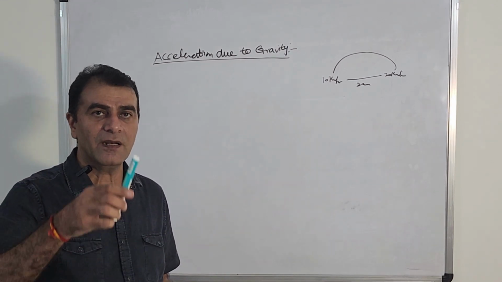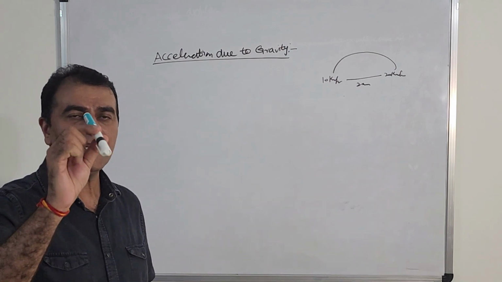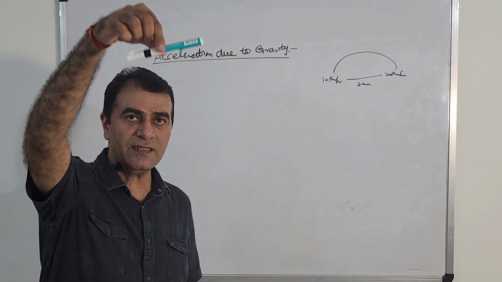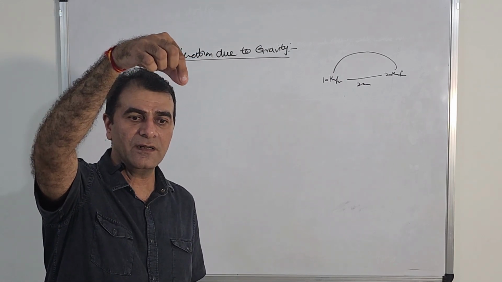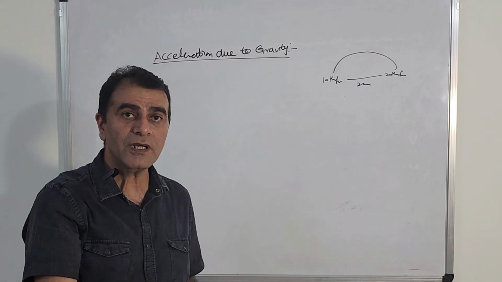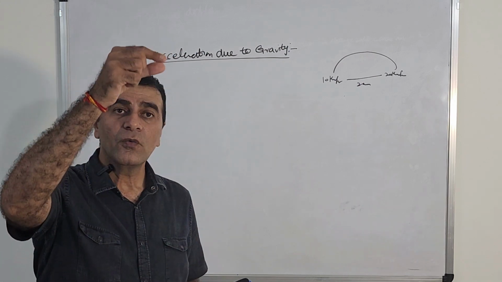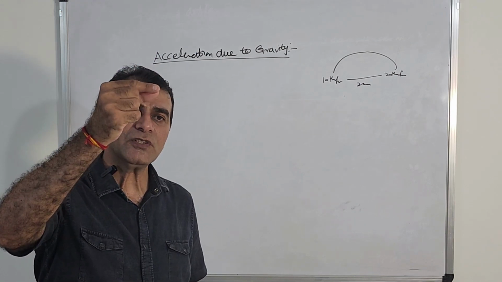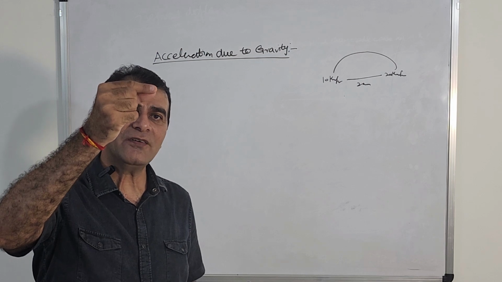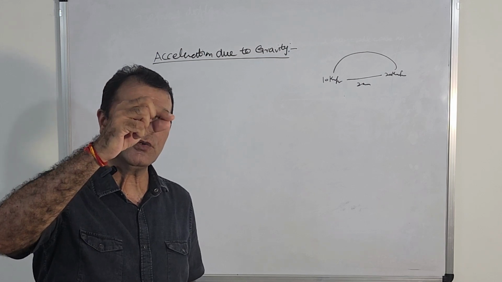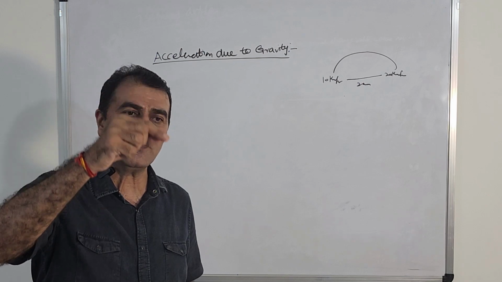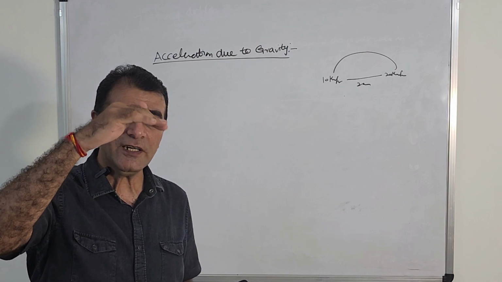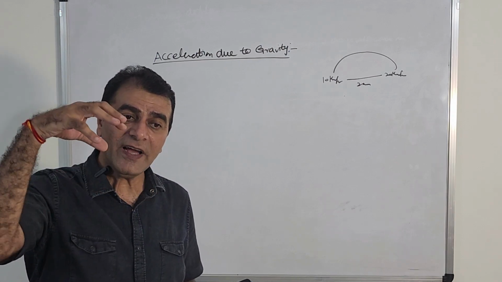So for a simple example, I take this marker and throw it from here. Just see, I throw it from here. This marker has gone down. Now, when I was just keeping it in my hand, its velocity was 0. And when I just threw it on the ground, it was a free fall. It was falling under some force, which created some sort of acceleration in it.